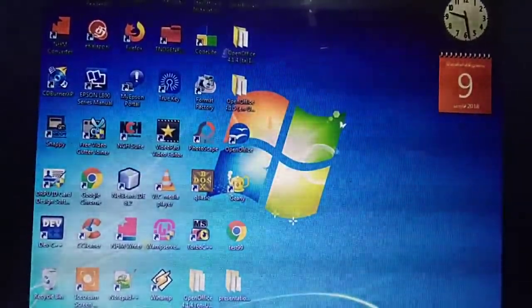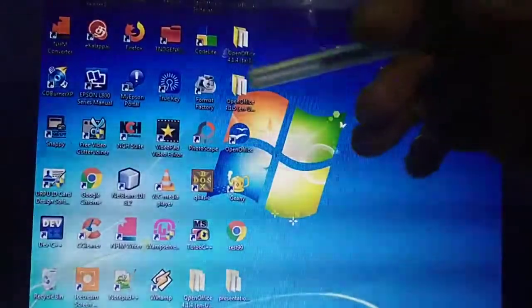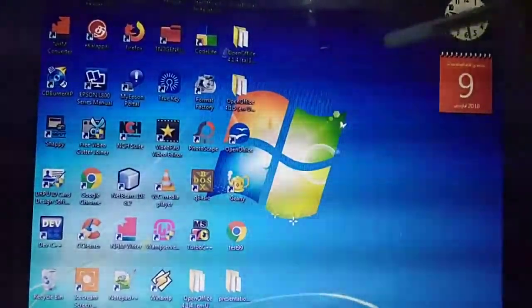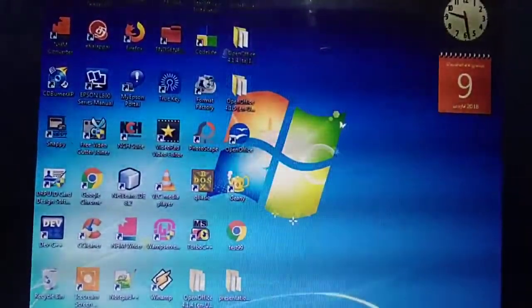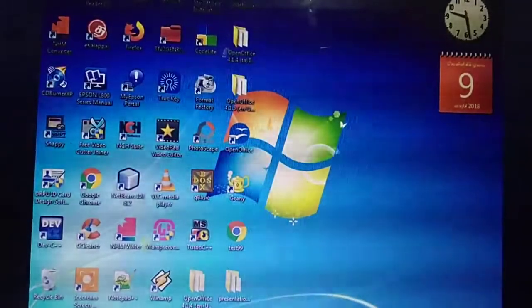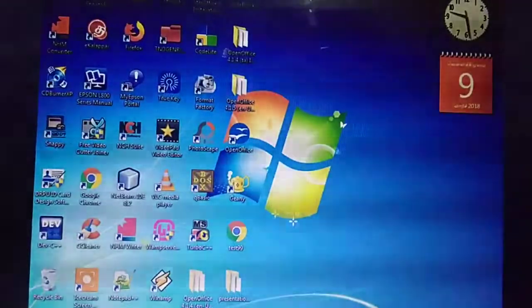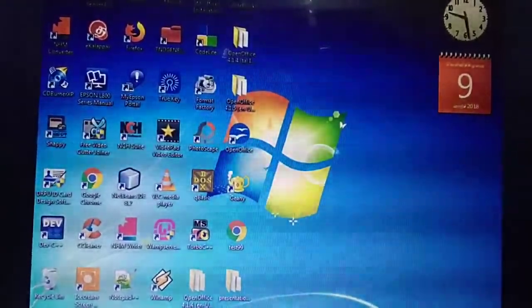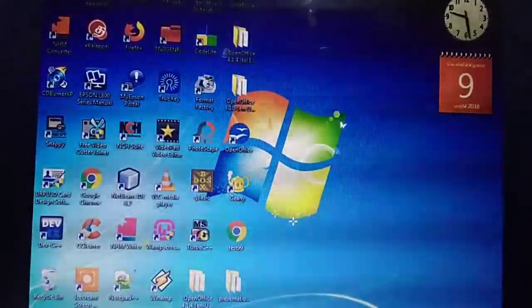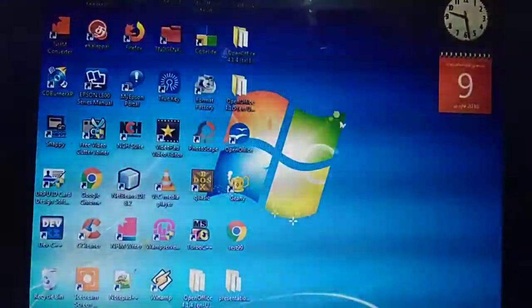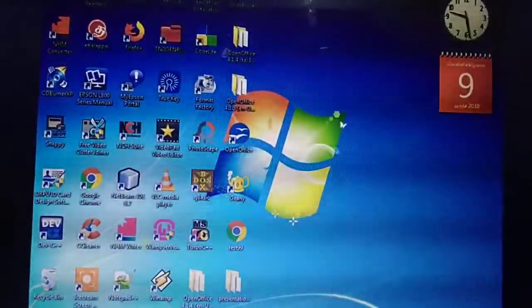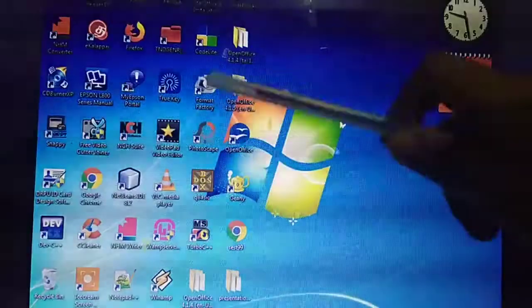Immediately, if you switch on the computer, this screen will appear. This screen we are calling as which screen? Desktop. Please listen carefully. What's the name of this screen? Desktop.